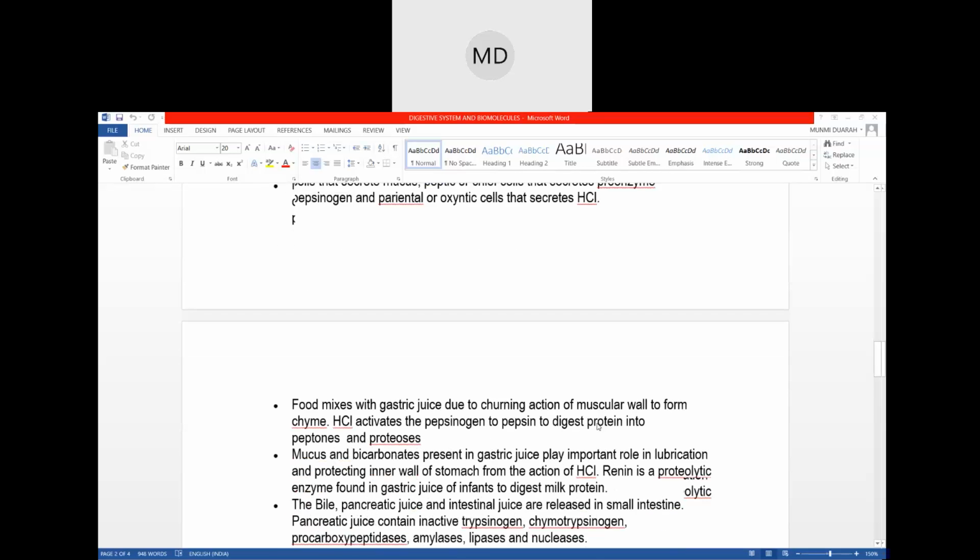Okay, so where does mucus come from? It comes from the mucous neck cells. You have to just remember this. Then the pepsinogen comes from the peptic cells or chief cells in the stomach. The mucous neck cells are also in the stomach. Then there is hydrochloric acid, which is secreted by oxyntic cells, also in the stomach. So these three types of substances act on the food: mucus, pepsinogen, and hydrochloric acid. This is a type of acid that is present in the stomach.